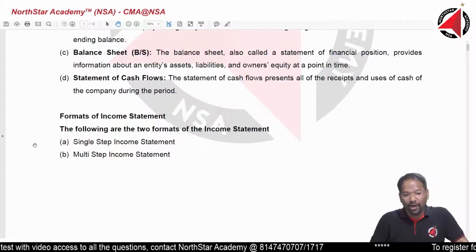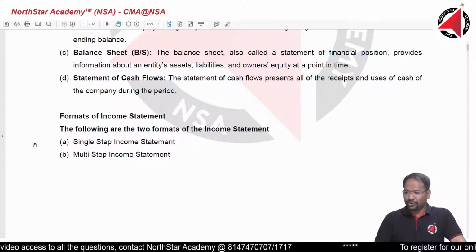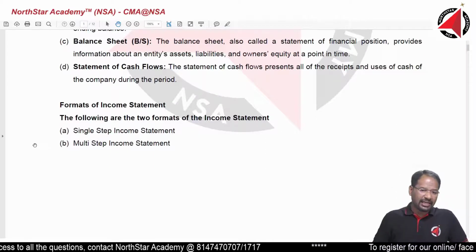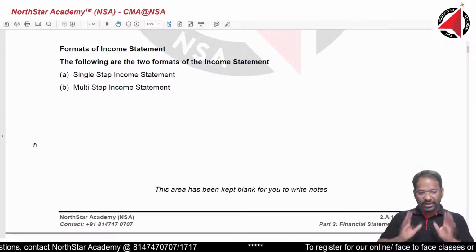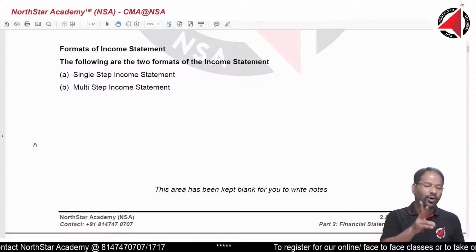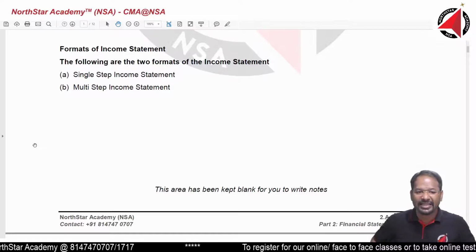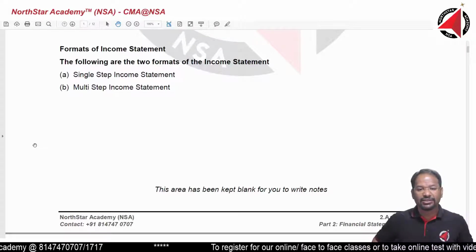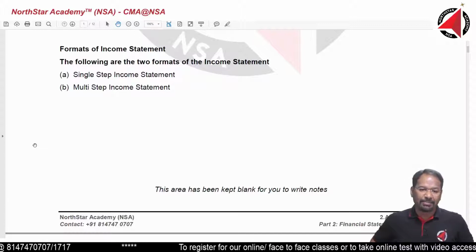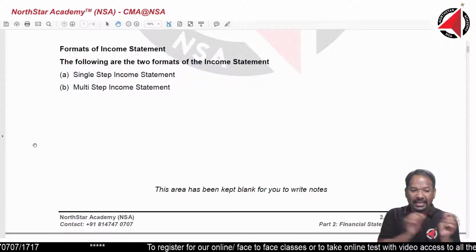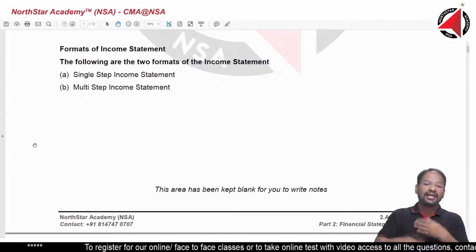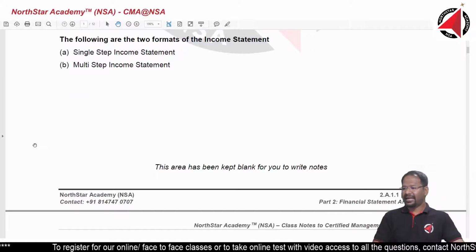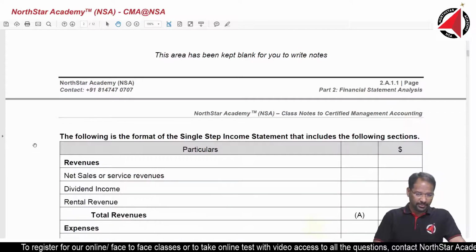What are the formats of financial statement? Now we are going to go slowly into the technical part of it. All right. So first, formats of income statement. You need to remember this. There are only 2 formats of income statement. First is called the single step income statement. Second is called the multiple or multi-step income statement. By the very name, you know, single step will have just one step and multiple will have various steps. All right. You need to memorize this. I will tell you what to memorize here.